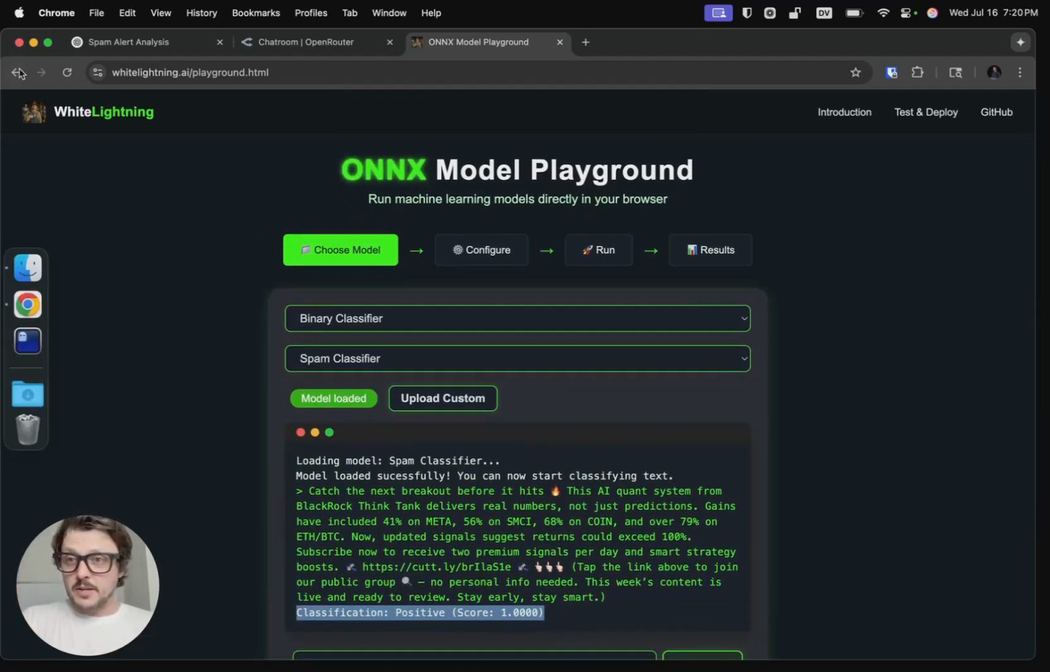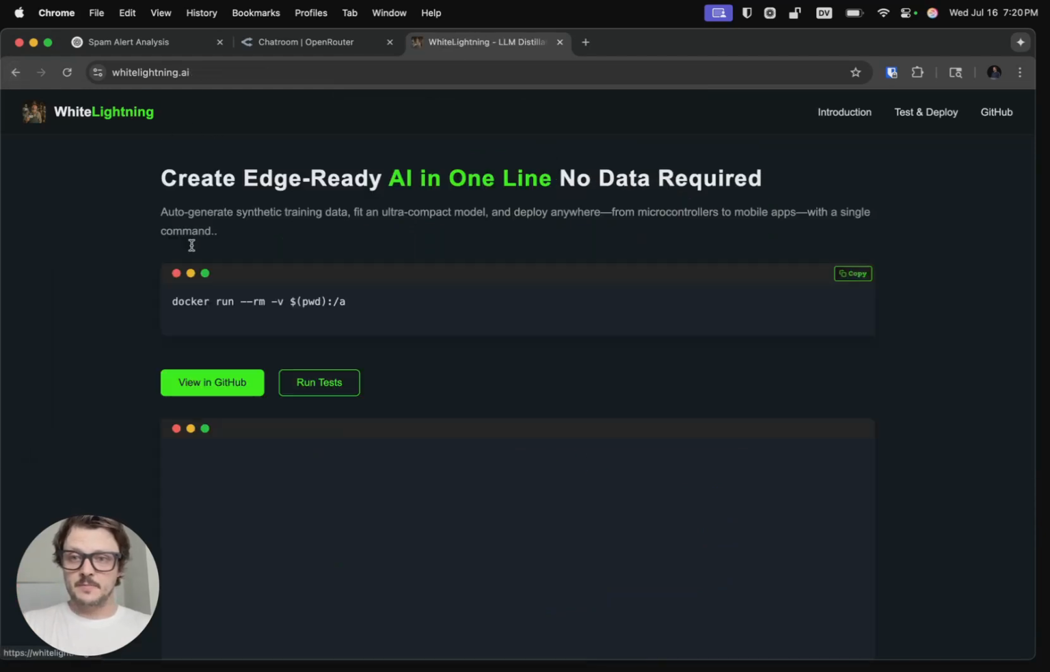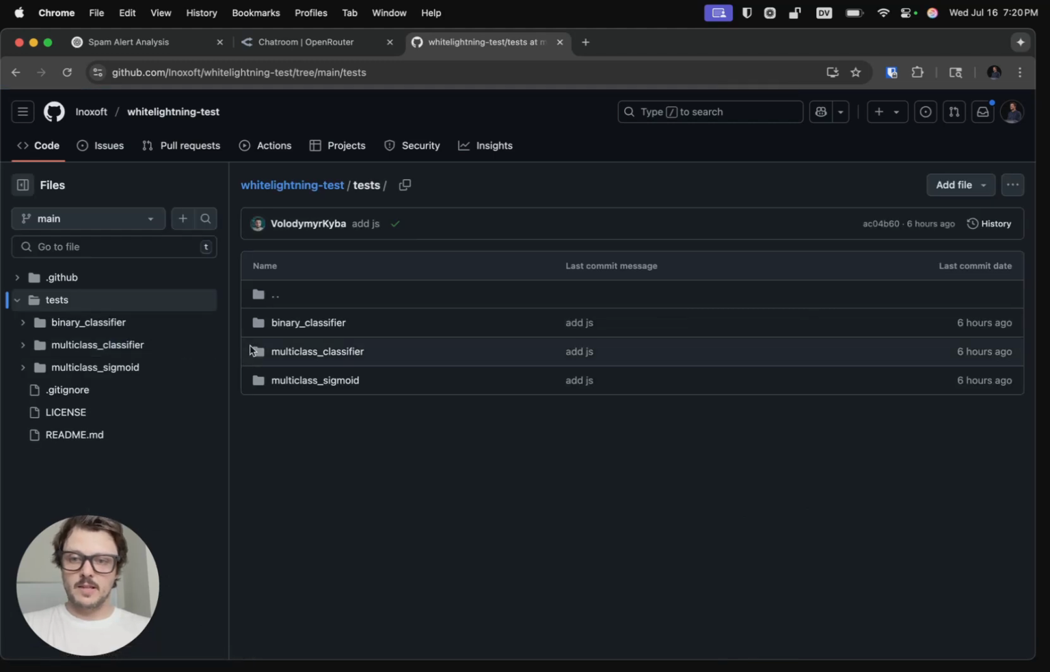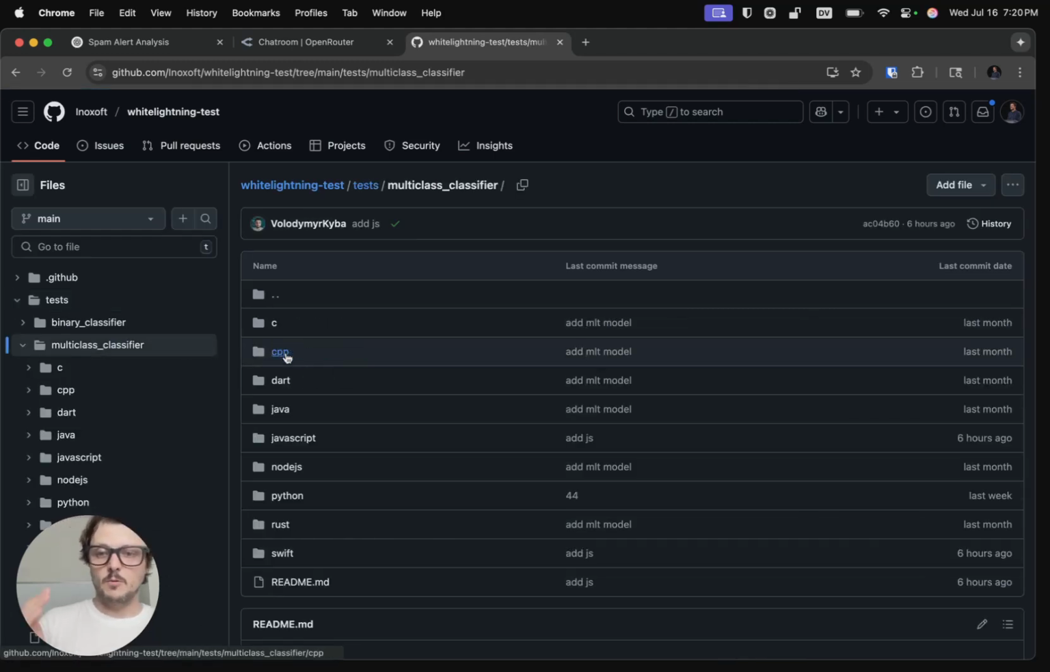To make sure anybody can run it, we did a couple things. First, we're testing inference in every language. So once you build a WhiteLightning classifier, you can run it in any language you like. If a language isn't supported here, we're happy to add it. Swift, Python, JavaScript, Java, Dart, C++, Rust, whatever you like.